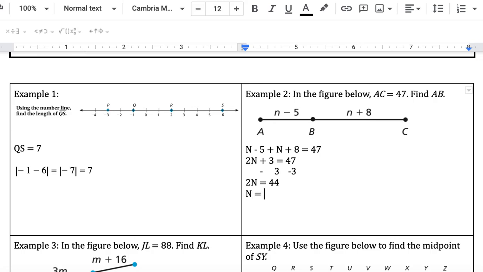So n equals 44 divided by 2 is 22. Okay, so there's the measure of n, but we need to substitute it in to find AB. So n minus 5, 22 minus 5 equals 17. So AB equals 17.